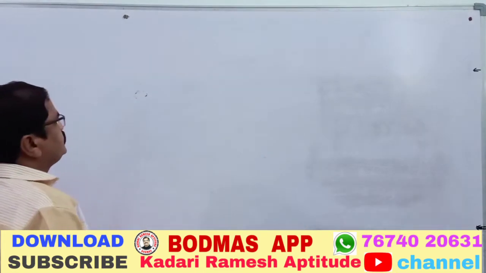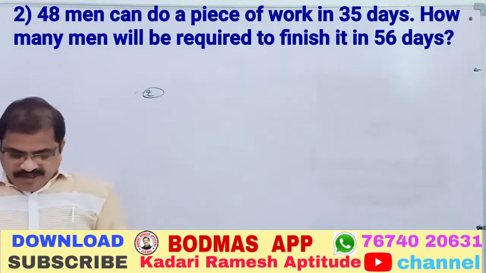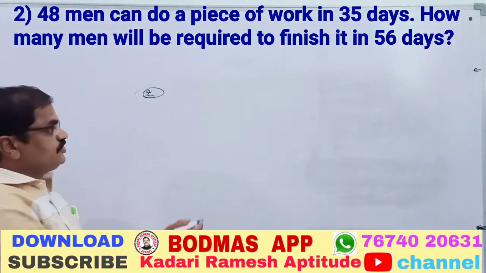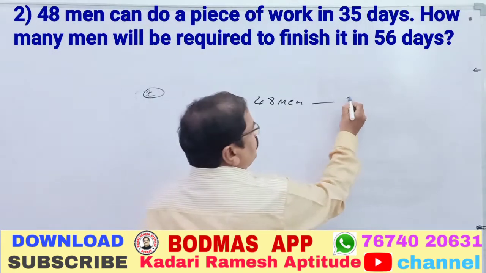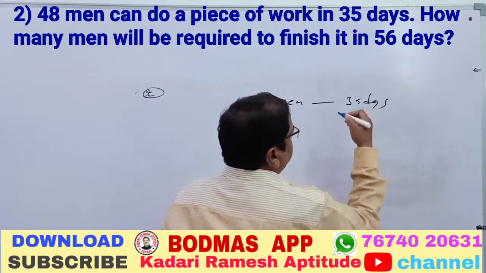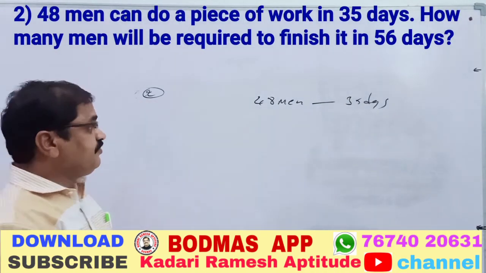Question number 2. I am teaching you from the basic level to high level. 48 men can do a piece of work in 35 days. So, you see here, 48 men, and in 35 days only they are doing it. So, 48 men, 35 days. How many men will be required to finish in 56 days?